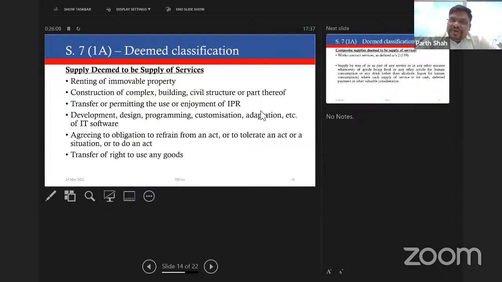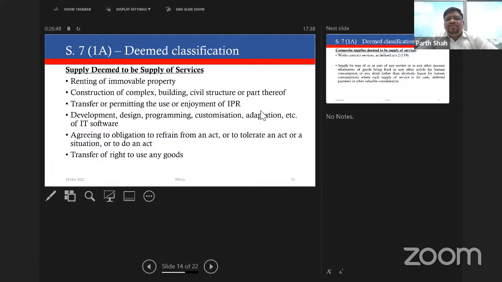Same with transfer of, permitting the use or enjoyment of, intellectual property rights, and development of IT software and a host of activities relating to IT software. They're deemed to be supply of service. Fifth, agreeing to the obligation to refrain from an act, or to tolerate an act or a situation, or to do an act. A lot of people would have known that there are notices coming regarding notice pay on GST, AARs on notice pay on GST, or canteen recoveries by employers from their employees, whether they are supply. Notices are issued saying that this particular activity is covered by this particular entry, and therefore it is liable to GST. Of course, it's a different matter whether it's a supply or not in the first place itself, but there are such cases where there's a deeming fiction.